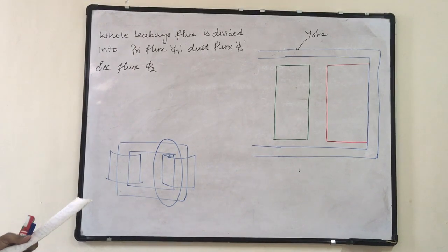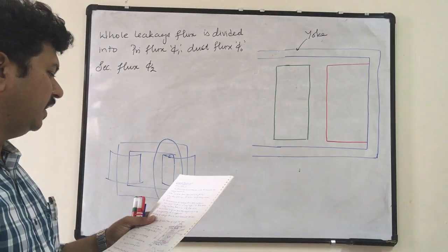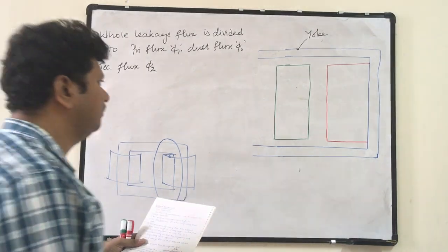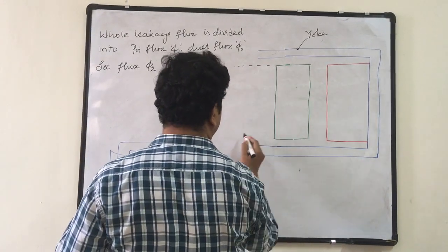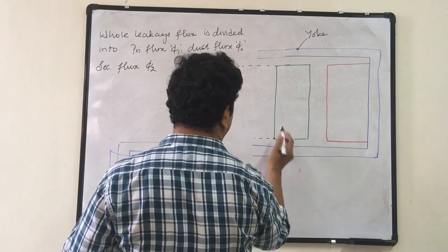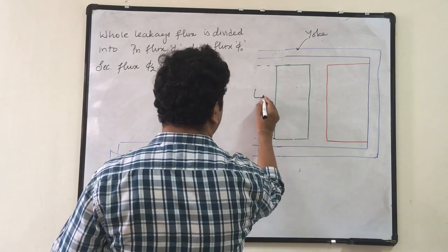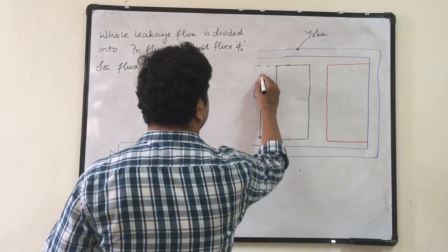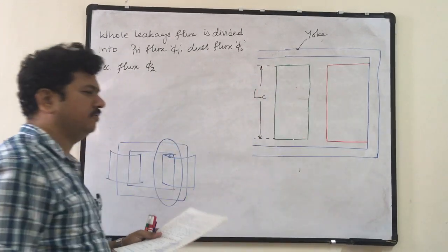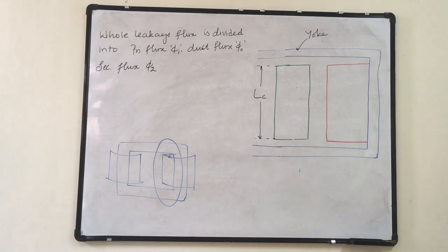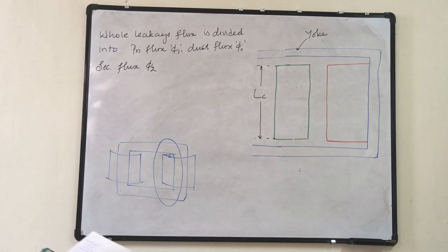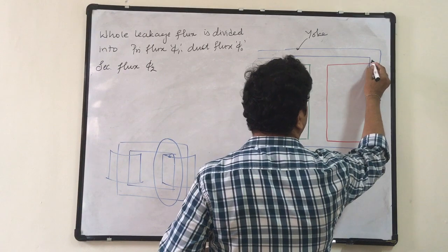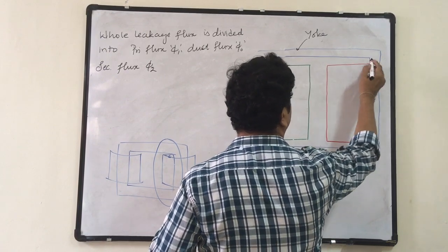The first assumption is primary and secondary are having equal axial length. So this is the axial length LC. The height of the winding is same, primary and secondary are having equal height. Second, the flux paths are parallel to the winding along the axial length. So this we will consider as the flux path.